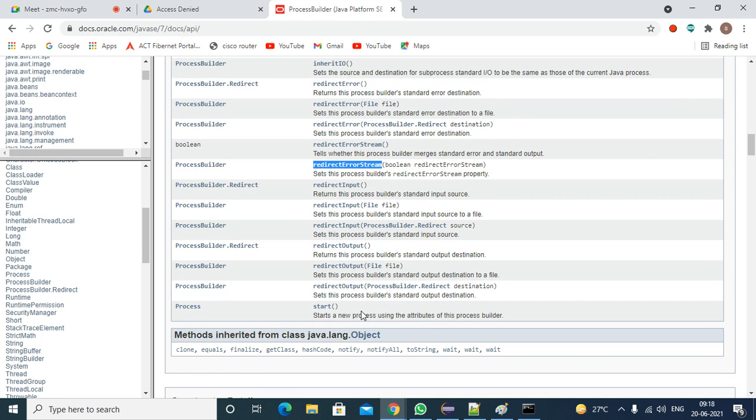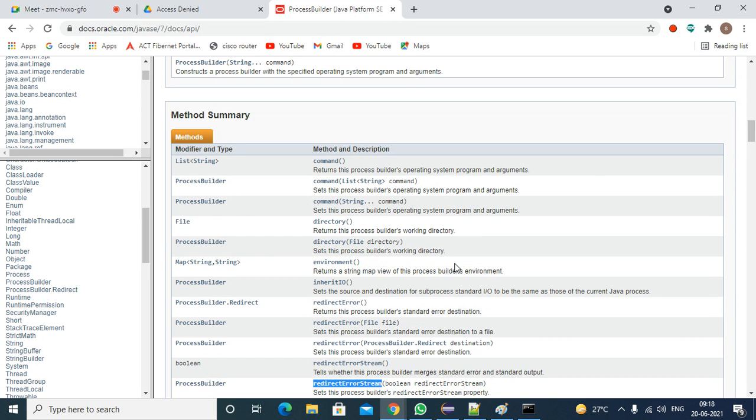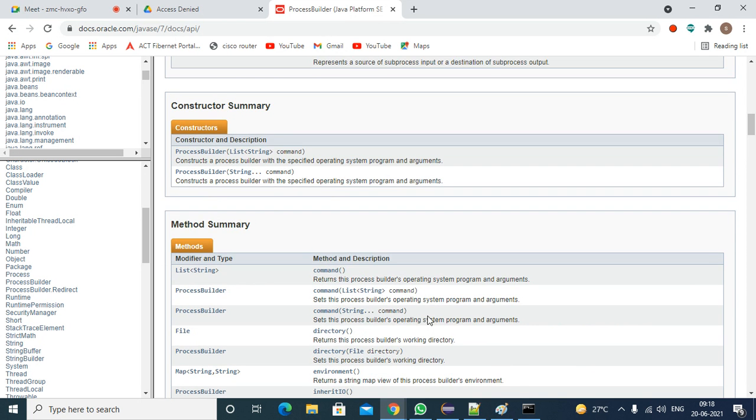If you take any method, they will follow the same. So here redirect output, you have 2 methods, two words. Redirect is one word, output is one word. So first word small letters, second word starting with capital letter. Here start method is there, only one word, everything will be in small letters. So these are the naming conventions for methods.